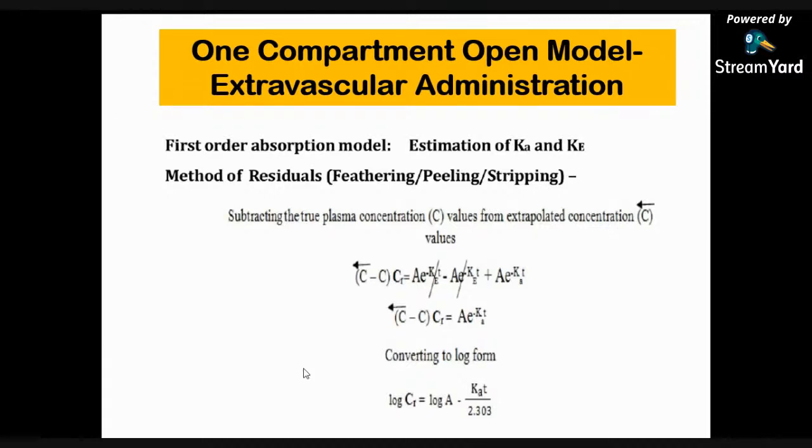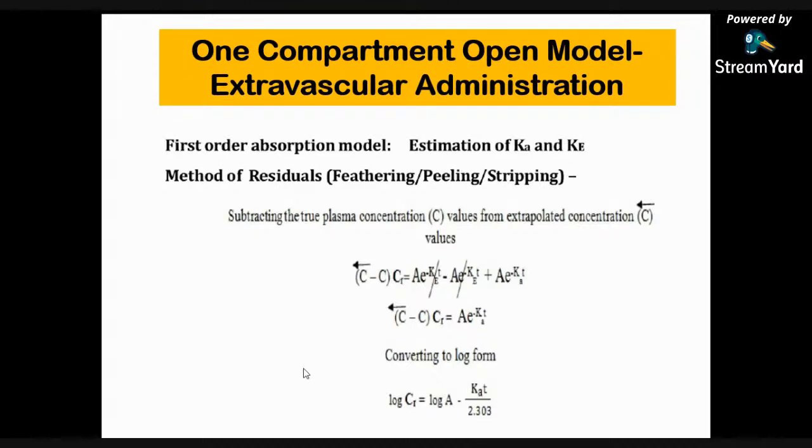So similar terms will get cancelled. Then extrapolated C minus C, which is CR, is equal to Ae^-Kat. By converting this into log form, we get log CR is equal to log A minus Kat upon 2.303.